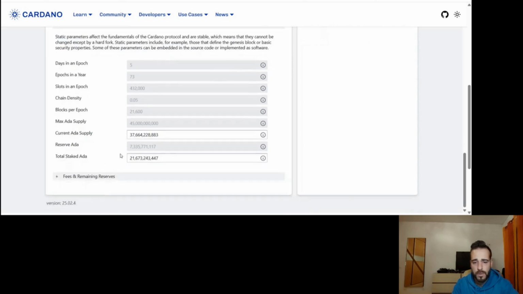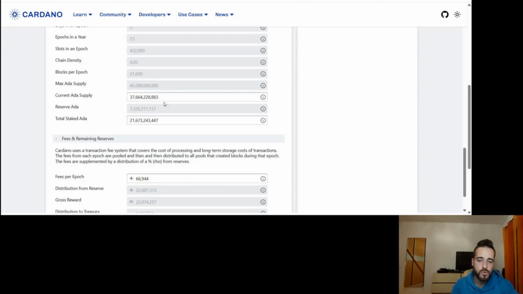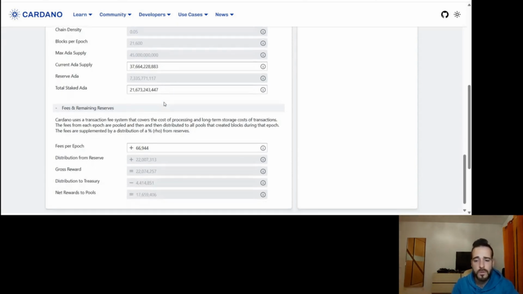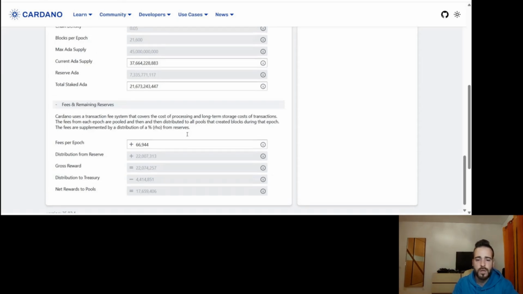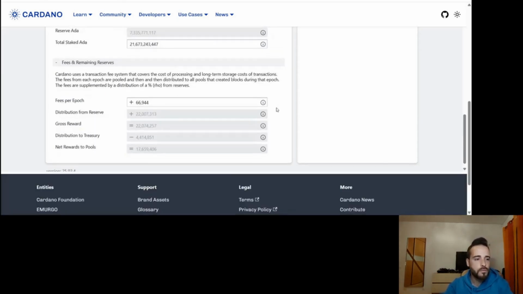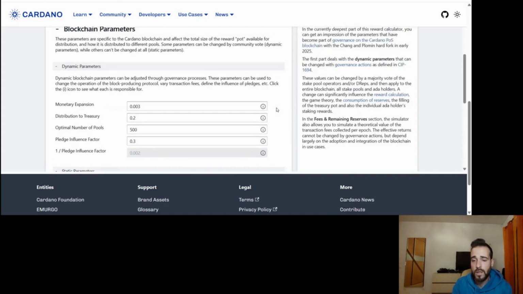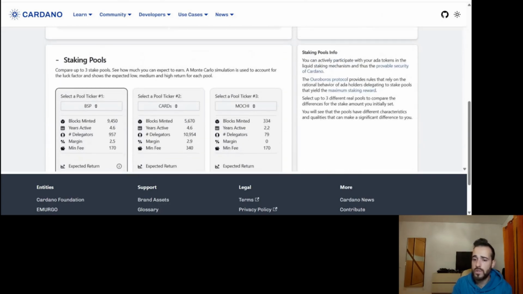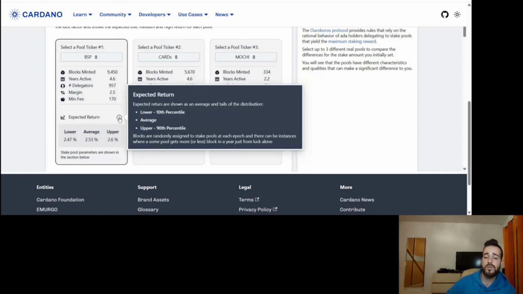You also have your static parameters where you can change some of the things like the supply of ADA, which allows you to do predictions further in the future if you already had more supply in the market. You can see here the fees per epoch. You can play with these and see what would happen if things change for Cardano. I think that's very positive overall, and it's really easy to use. It's just about finding the pool, finding the ticker, and then you can actually compare the expected return.